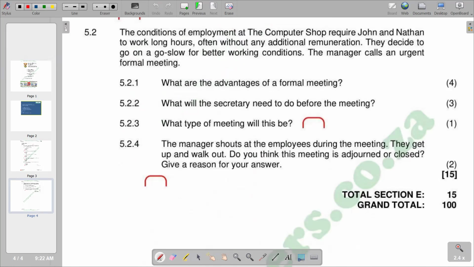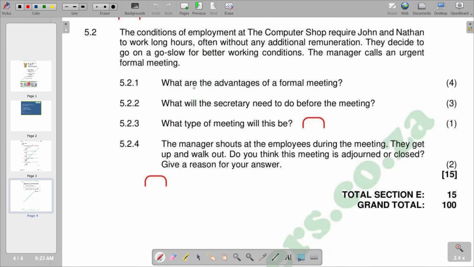It reads that the conditions of employment at the computer shop require John and Nathan to work long hours, often without any additional remuneration. They decide to go on a go slow to better working conditions. The manager calls an urgent formal meeting. So 5.2.1 reads, what are the advantages of a formal meeting?